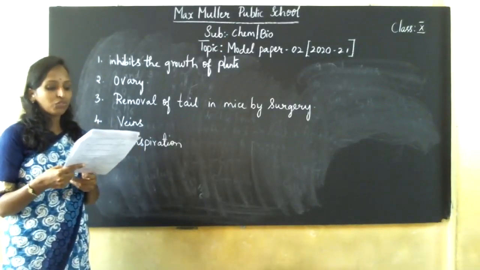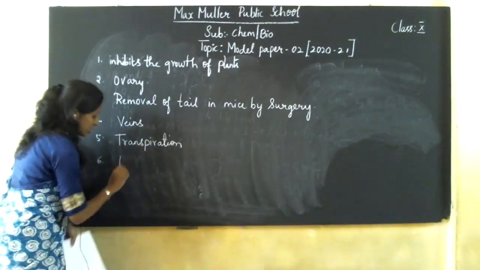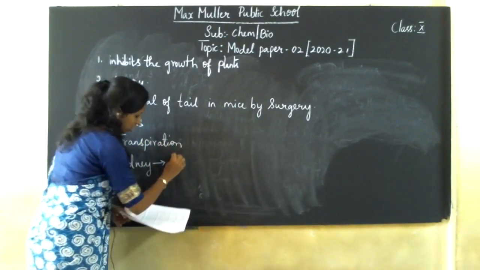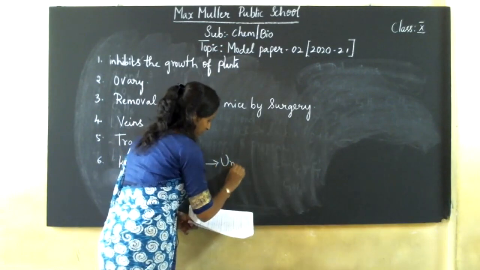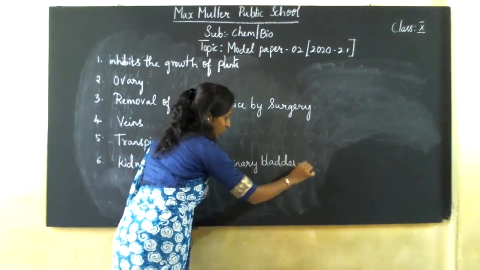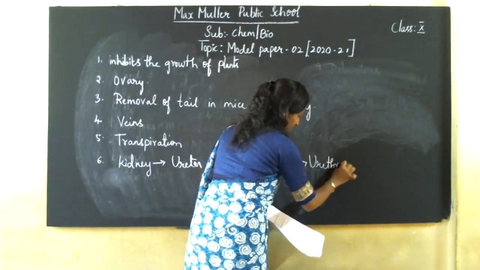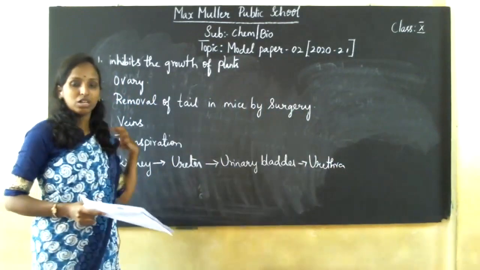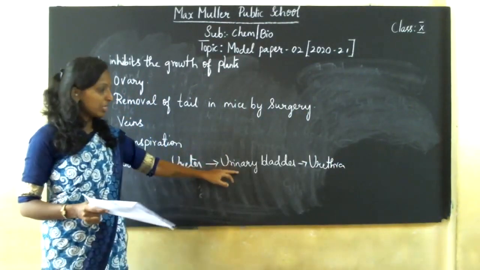Next, the correct path of urine flow in the human excretory system. First it is the kidney, then the ureter, then you have the urinary bladder, then you have the urethra. Okay, next. This is the path along which the flow of your urine takes place from your kidney. It passes through your ureter, then the urinary bladder and the urethra.